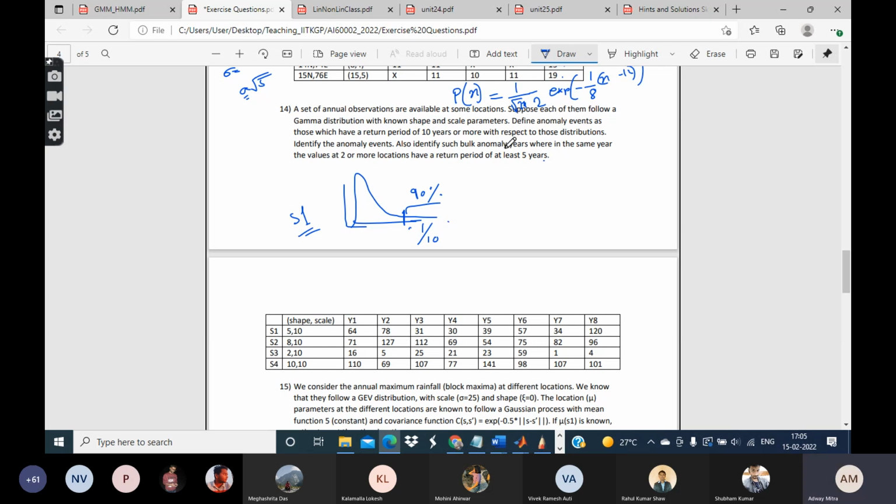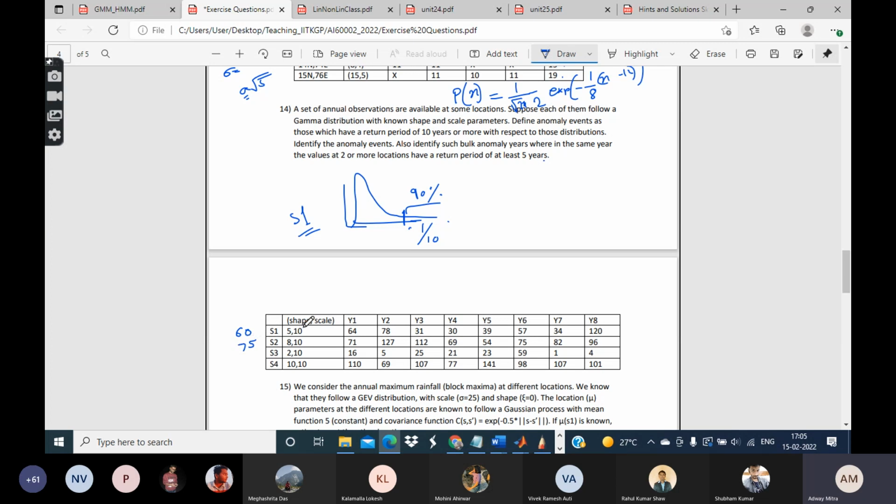Once you have calculated it, let us say for this location that comes to be something like 60. Similarly, for this location, whatever the value is for the return period of 10 years, let us say it comes out to be 75, and so on.